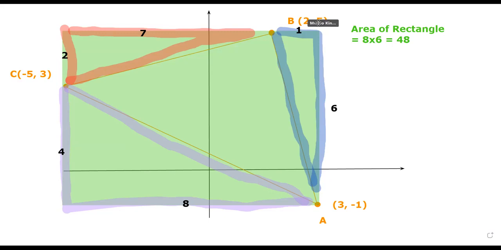So how about the area of our red triangle? The red triangle has a base of 7 and a height of 2. So it will be equal to 7 times 2 divided by 2, and hence its area is equal to 7. Okay, so how about the blue one?